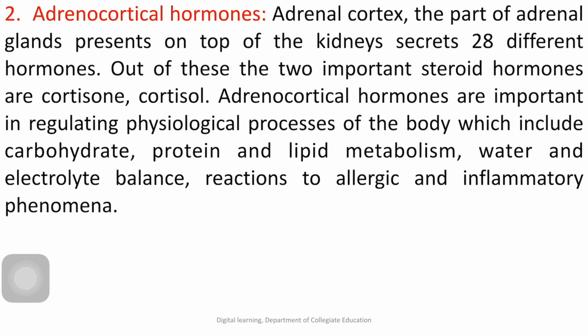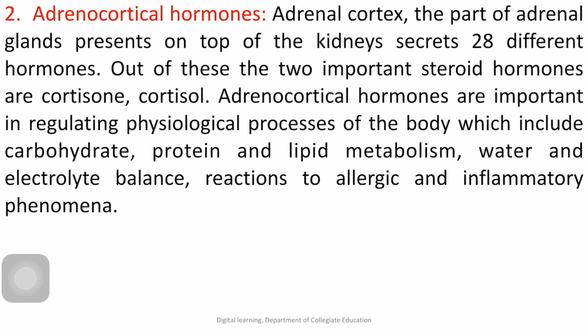Second type, adrenocortical hormones. The adrenal cortex, the part of the adrenal glands present on top of the kidney, secretes 28 different hormones. Out of these, the two important steroid hormones are cortisone and cortisol.